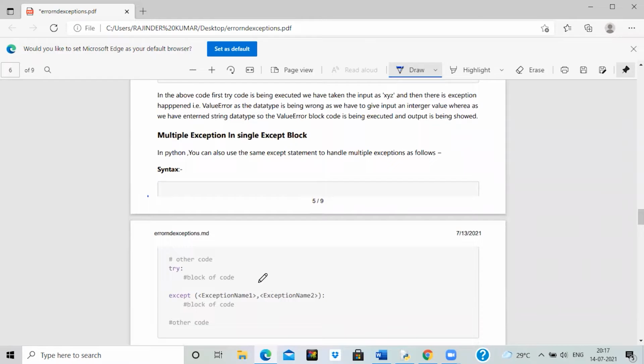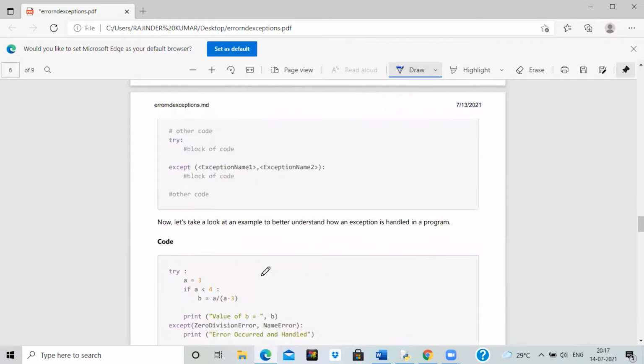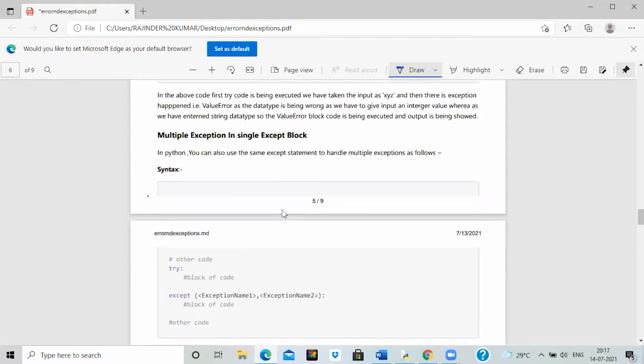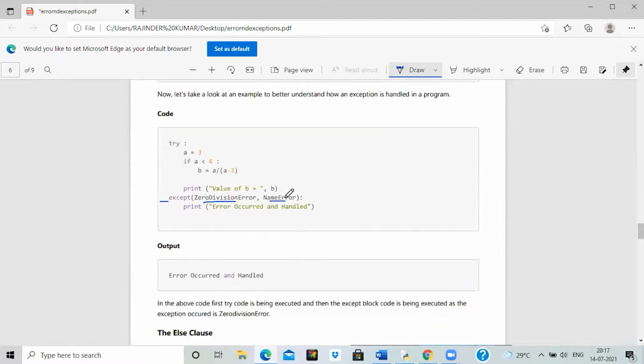Moving on, we have multiple exceptions in a single except block. Suppose that in this except block, we have defined two exceptions. The first one is ZeroDivisionError, and the second exception type is NameError. This is the example of multiple exceptions in a single except block.